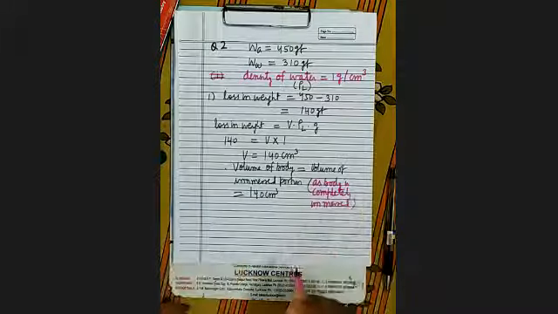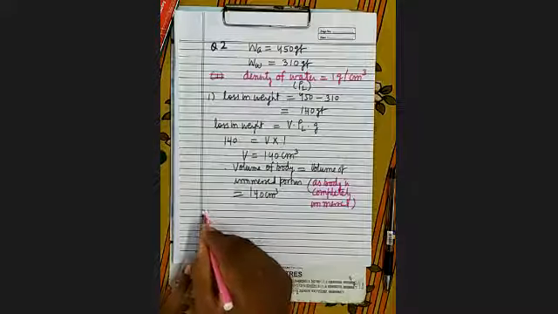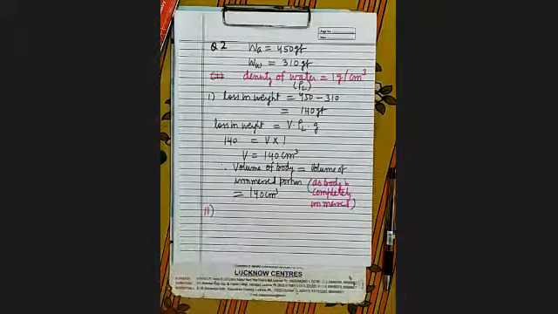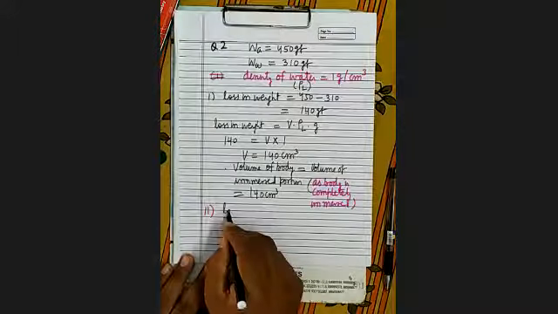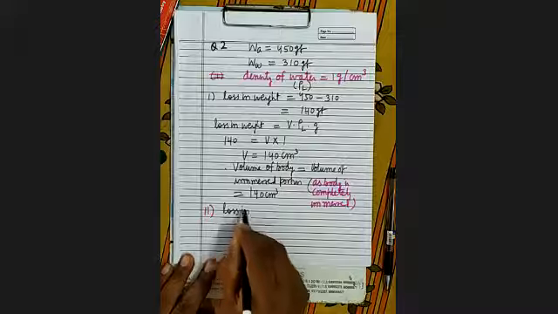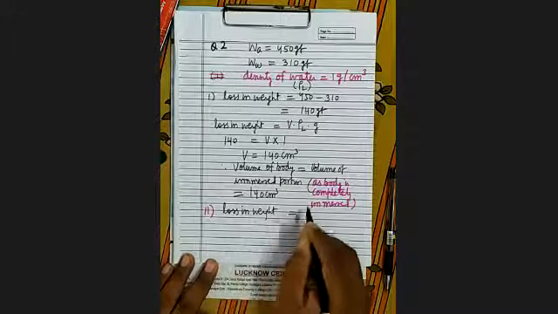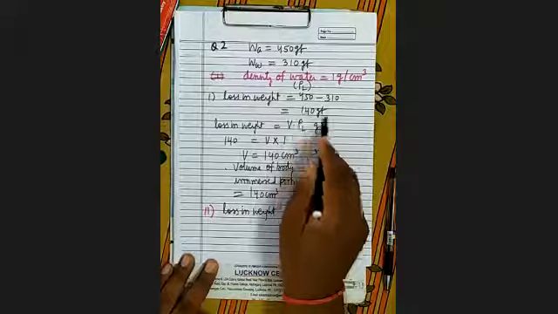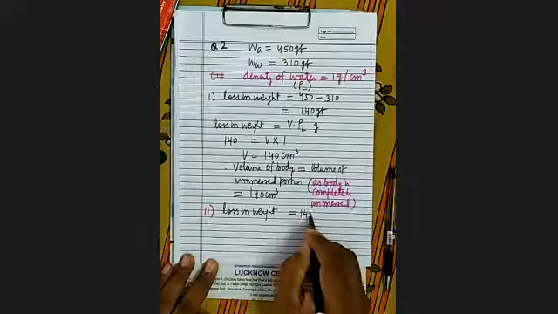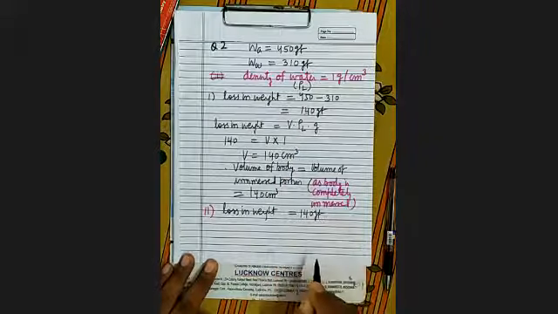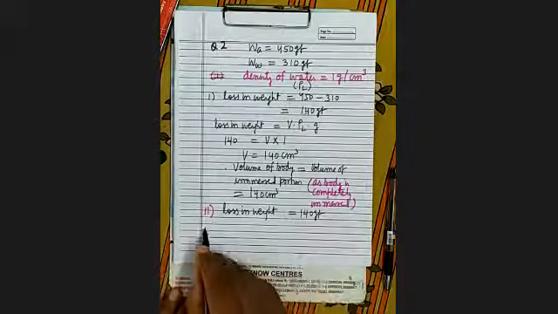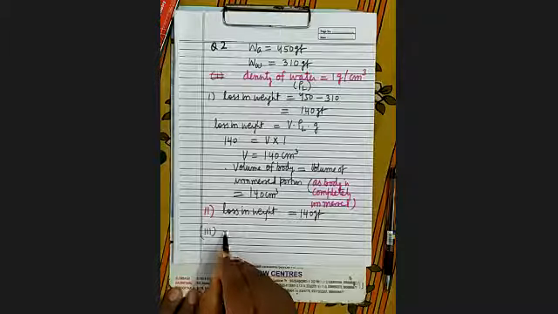Body completely immersed. Then loss in weight you have already found. Second part is loss in weight. Everyone has kept the book open. Loss in weight, that is 140 gram force. Then upthrust. What will be the upthrust?